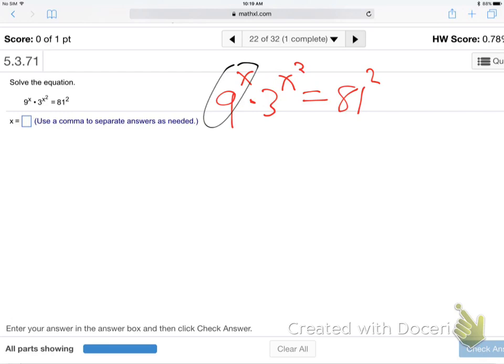Nine to the x, 3 to the 2x, good so far? Now 81, 3 to the 4th, right?